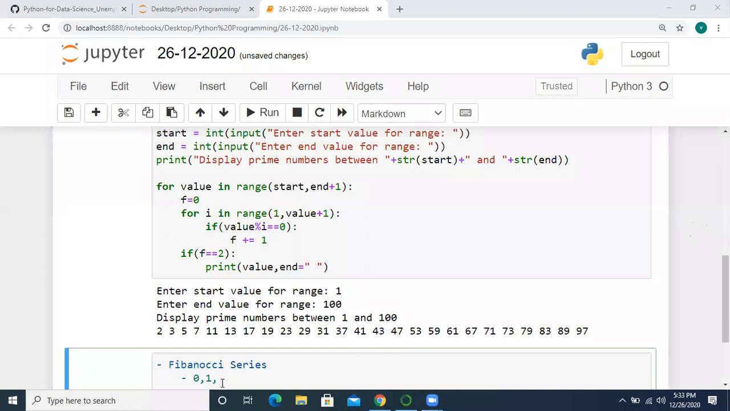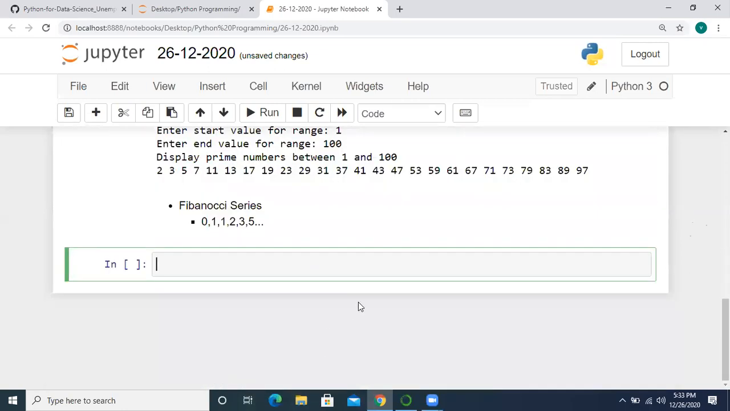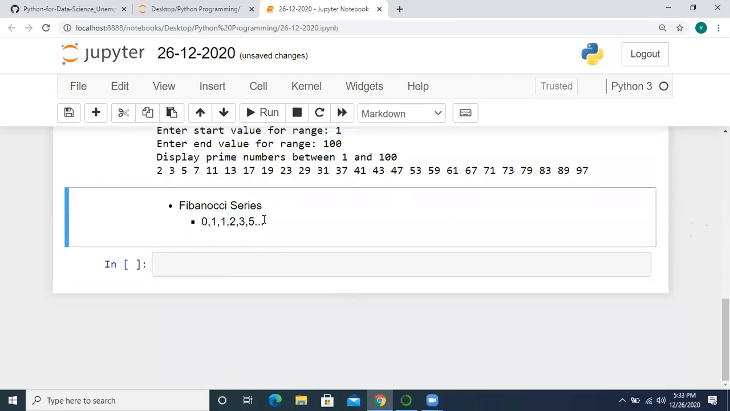Okay, 0 plus 1 is 1. So next number will be sum of two preceding numbers. 1 plus 1 is 2 and 2 plus 1 is 3. Okay, and 3 plus 2 is 5, like that, and so on. So this is the Fibonacci series. So we are going to find this. So we are going to print this Fibonacci series.